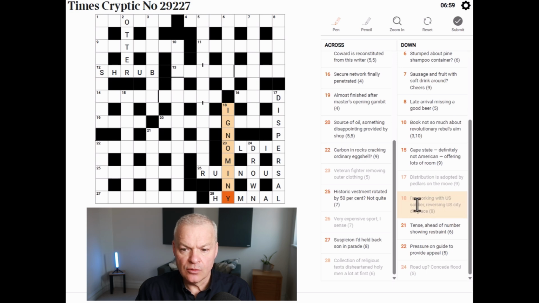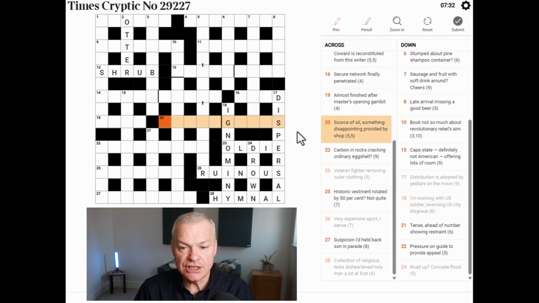So I'm working with GI, reversing US city. Okay, working with is not an anagram indicator. I'm is I'm. Working is on. US soldier is GI. And then reversing applies to all of that. And then the US city is NY for New York. That gives ignominy, which means disgrace.